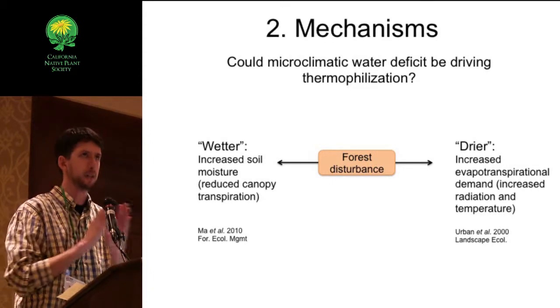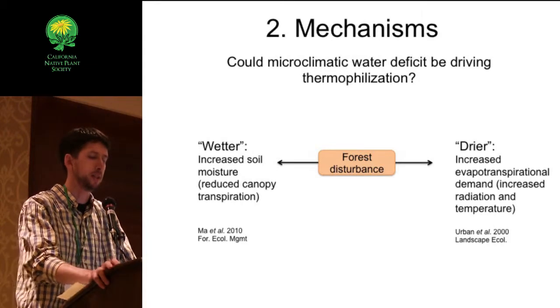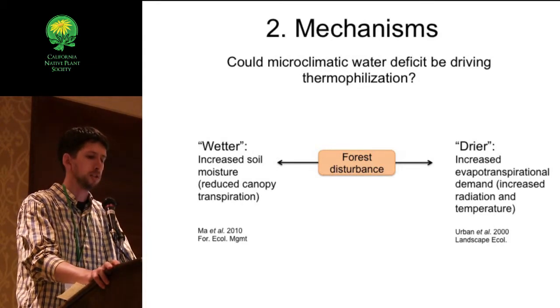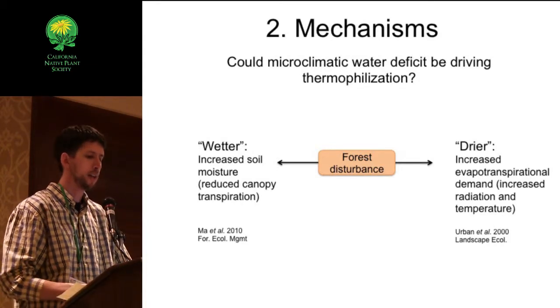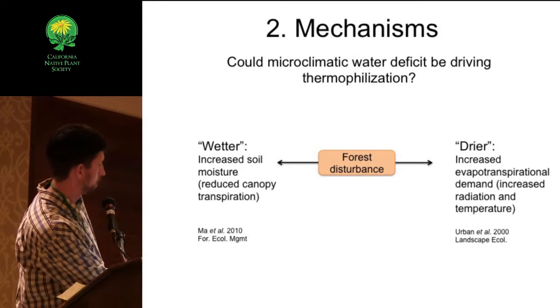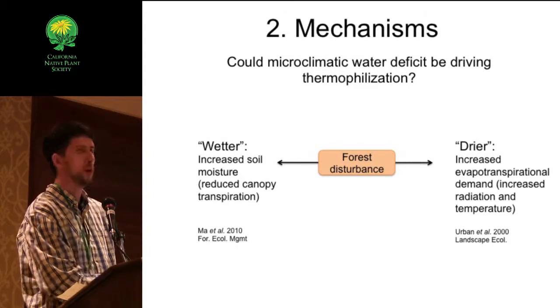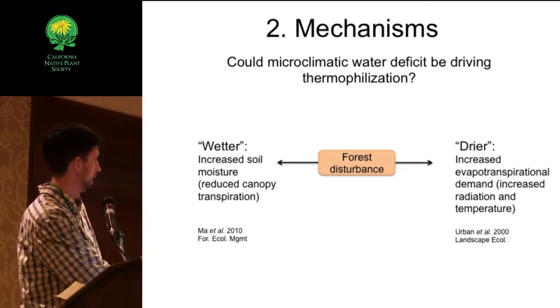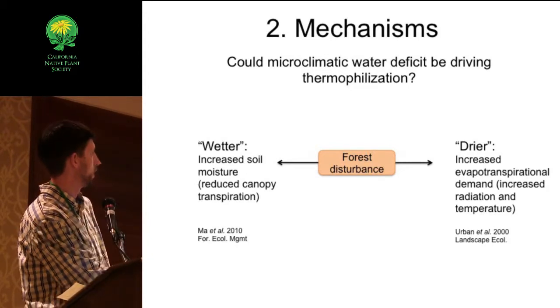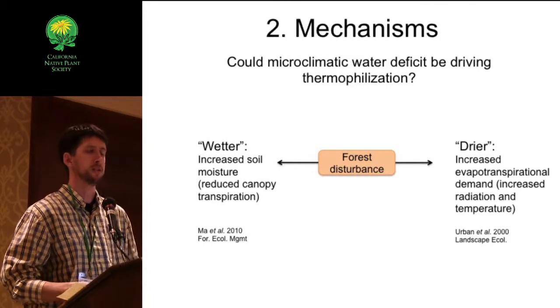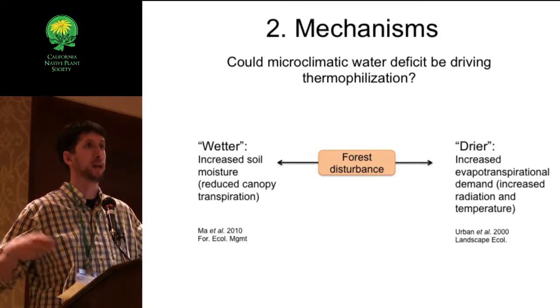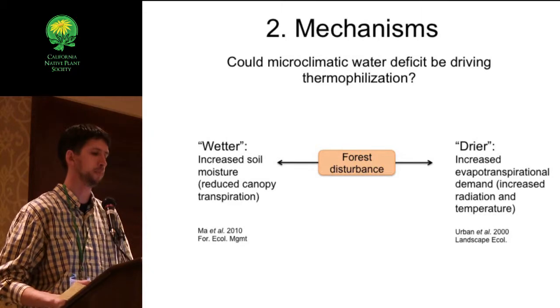The first was to take advantage of the large-scale gradient in precipitation that we had at our sites, from 40 to 180 centimeters per year. We know from some of our other work that as we increase precipitation, we're increasing canopy cover at our sites. So as we move to the right here, canopy cover is increasing in undisturbed forest.